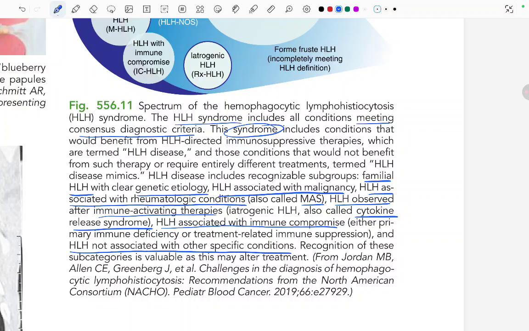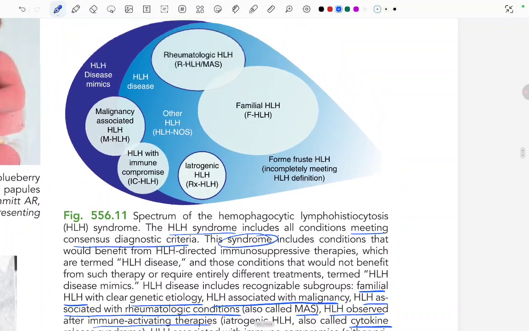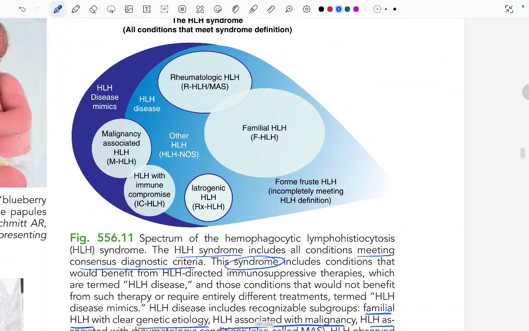Recognition of these subcategories is valuable as this may alter the treatment. So these are the kinds of HLH we read: familial, rheumatologic, malignancy associated, HLH disease mimics, and HLH with immune compromise, iatrogenic HLH.